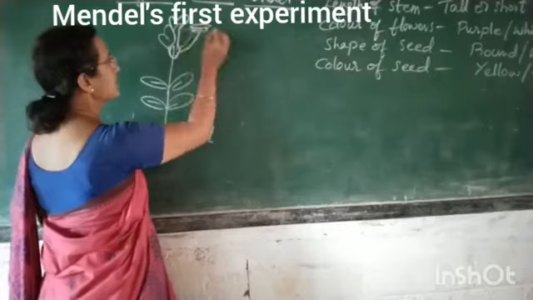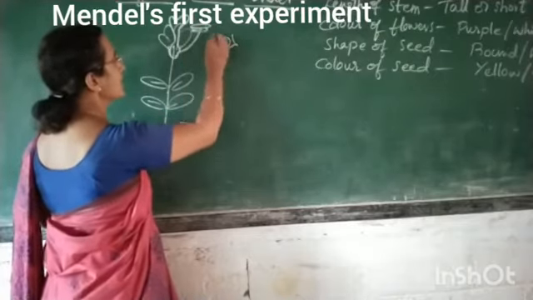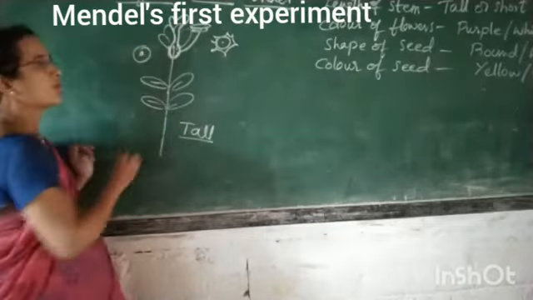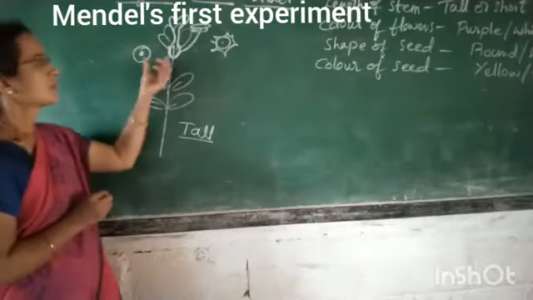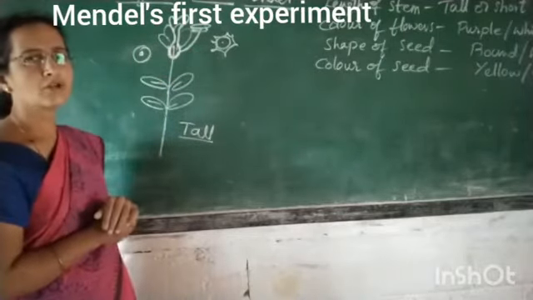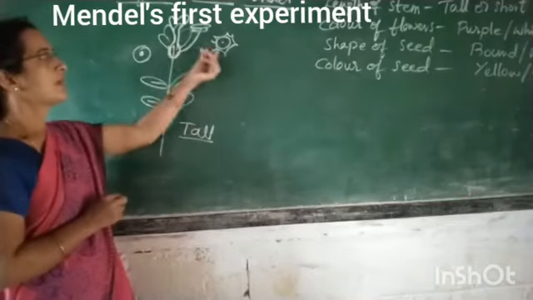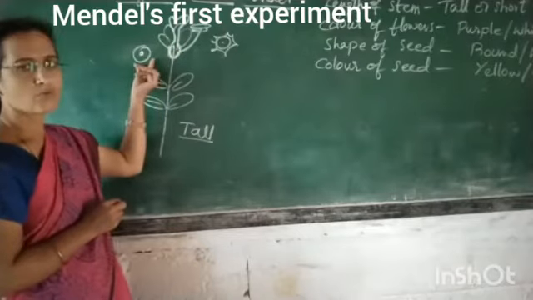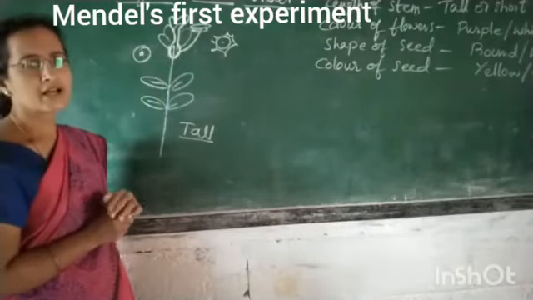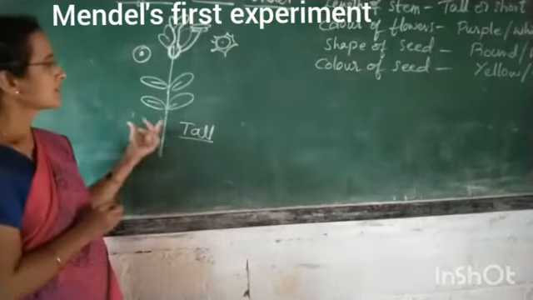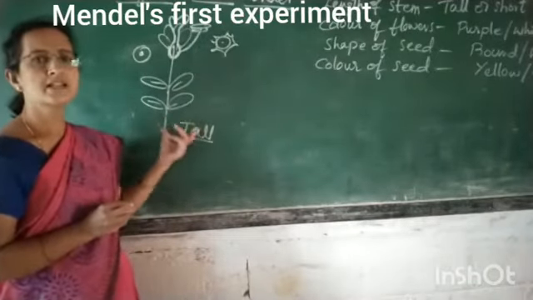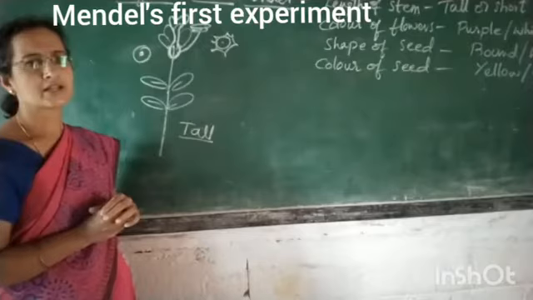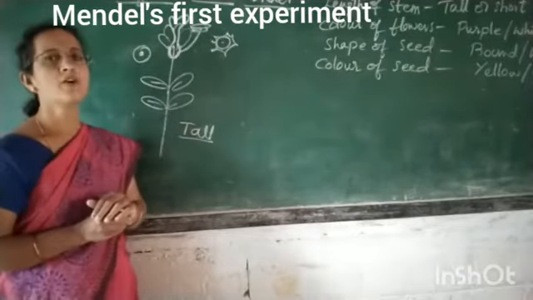In the anther we have pollen as the male gamete, and in the ovary the ovule is the female gamete. These two have to get united. The pollen has to transfer onto the stigma part and get united with the ovule. That process is called fertilization. So any pea plant, if it has to produce seed, has to undergo the processes of pollination and fertilization.